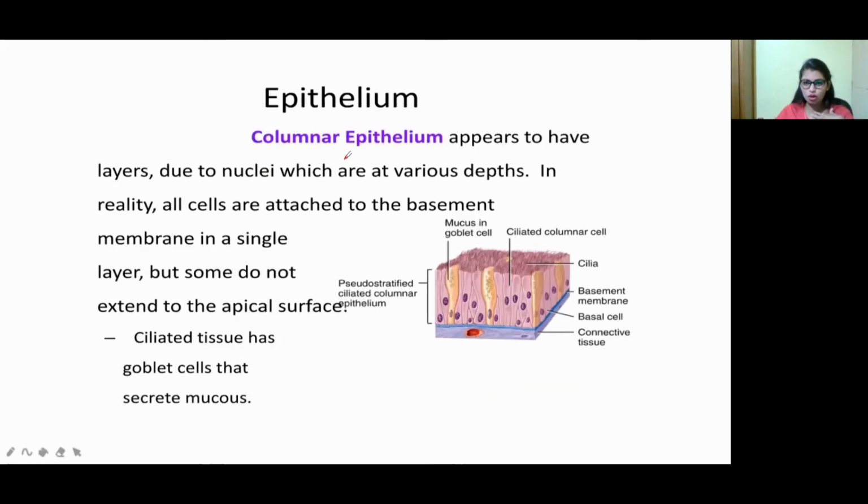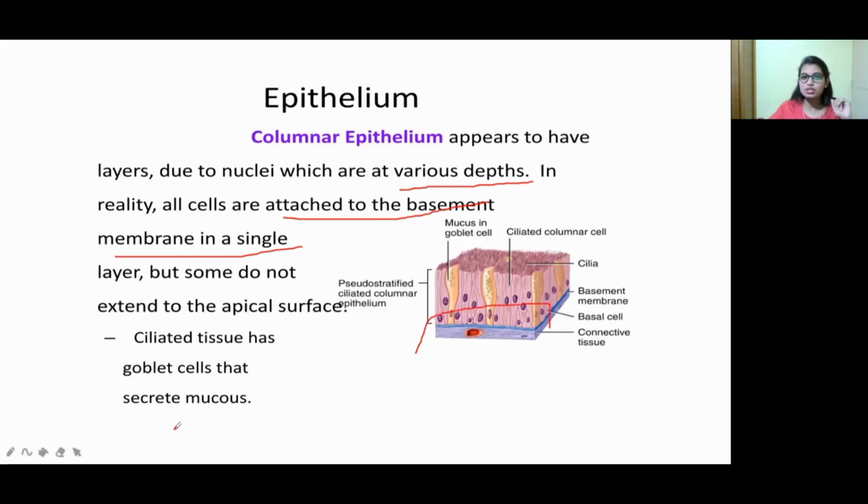Columnar epithelium appears to have layers due to nuclei which are at various depths. In reality, all cells are attached to the basement membrane in a single layer, but some do not extend to the apical surface. This is the basal layer, right? Some extend till the apical surface, and some just stay at the base.